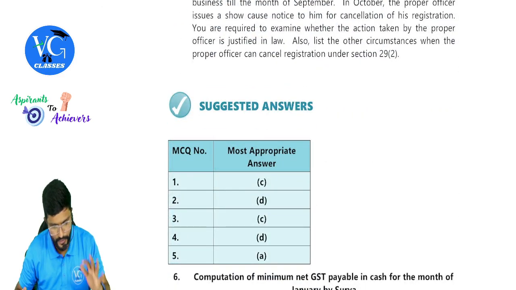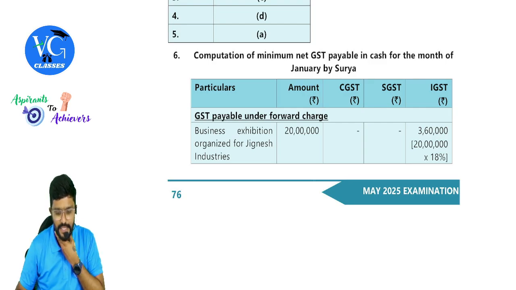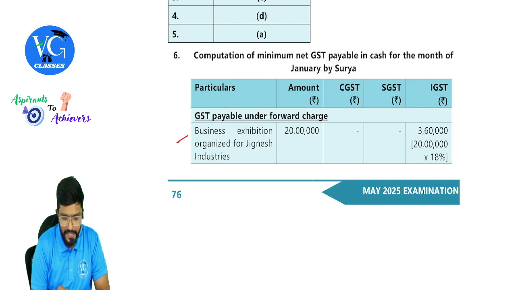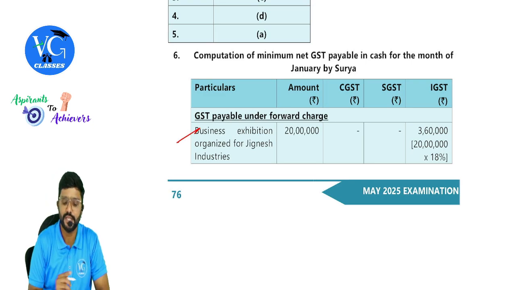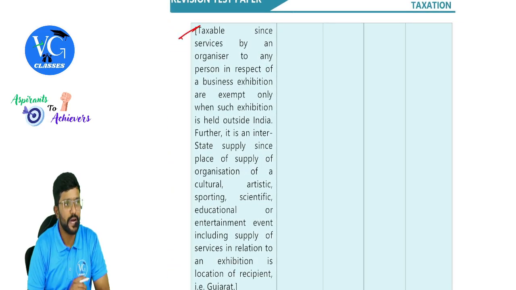Yes, let us move to the solution. Computation of minimum net GST payable in cash for the month of January by Surya. GST payable under forward charge, guys. Business exhibition organized by Jignesh Industries. Is it taxable under forward charge? Yes. What is the value? 20 lakh. Is it intrastate or interstate, guys? Interstate. How is it, sir?